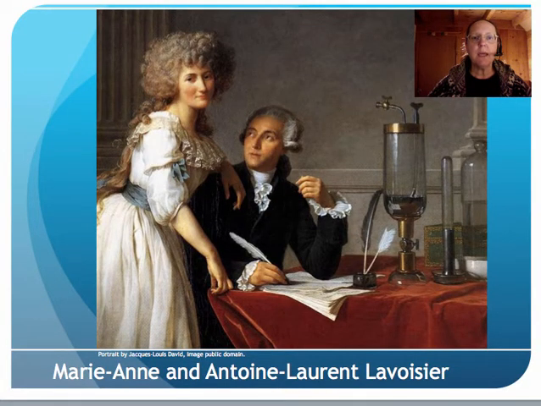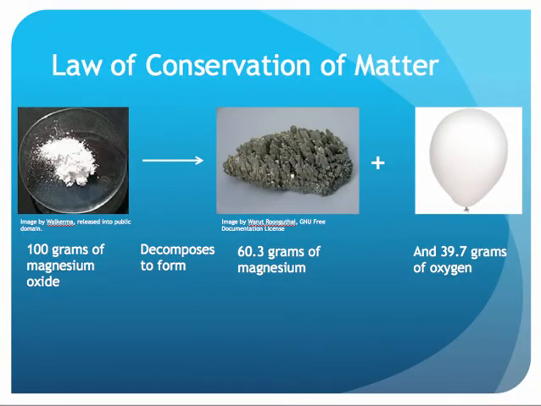As natural philosophy became more what we would call scientific during the 18th century, with the application of careful experiments and measurements, Antoine Lavoisier began to apply these ideas to chemistry. Lavoisier's measurements of chemical reactions led him to state the law of conservation of mass, or matter. In a chemical reaction, matter cannot be created or destroyed, only changed in form. The mass of all products at the end of a reaction must be the same as the starting mass of the reactants.